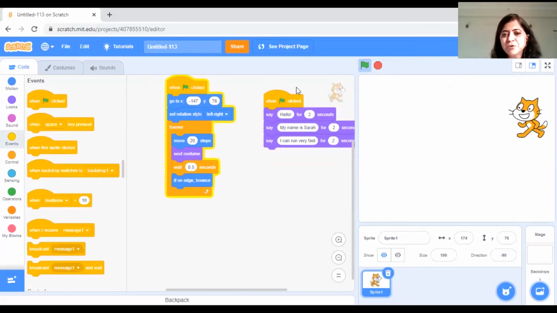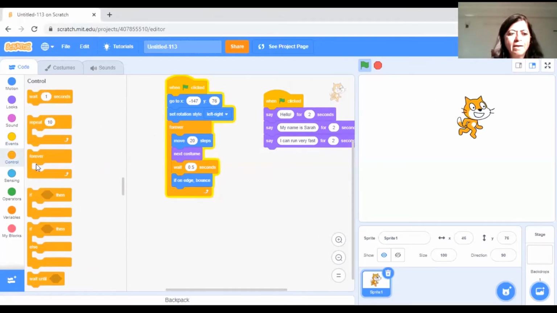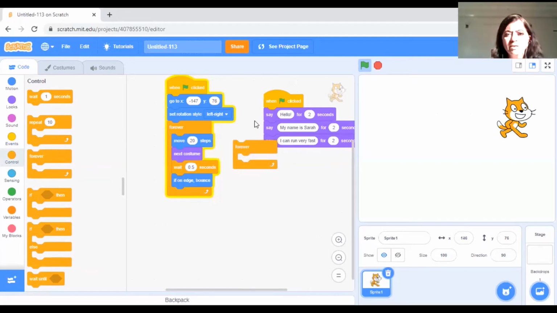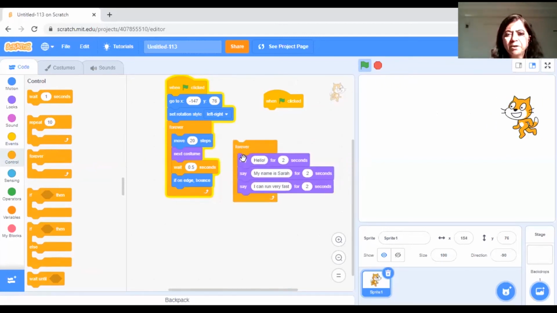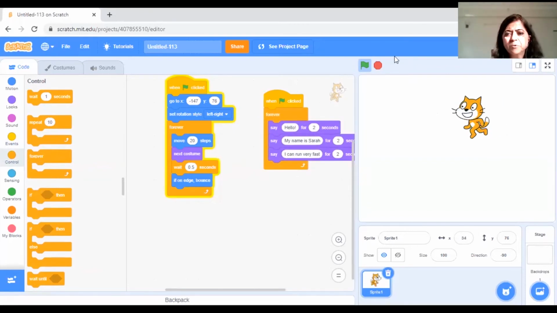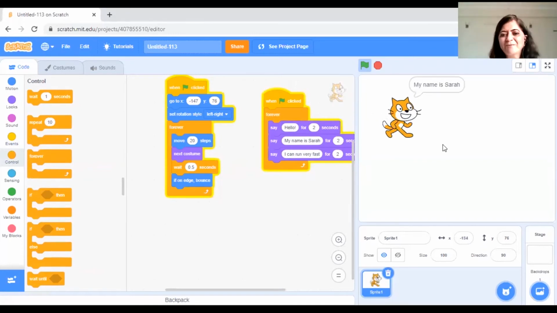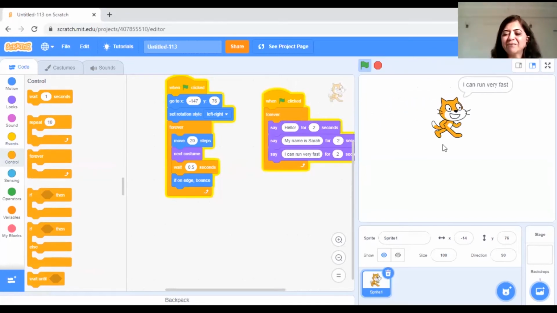But did you see that it was saying it just one time? I wanted it to continuously walk and talk. So what should I do? This is my last question. What should I do in the code so that, yes, forever, right. So I'll go into Control and pull this forever block, put it here, and put the instructions inside. Now I'll stop and start again. Yes, so we got our cat who is walking as well as talking. So this completes our first exercise.